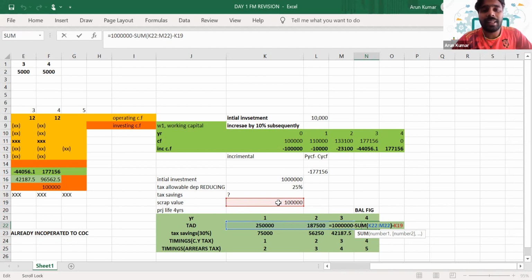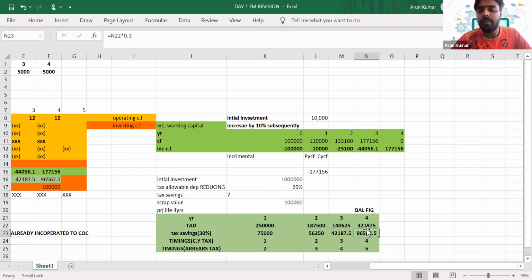And if there is any residual value for this asset, we know that this residual value is an amount that we will get at the end of the useful life by selling that asset. So you won't get the allowance for that particular amount, the residual value. So we should reduce that. That's why I've deducted K19, which is that residual value. And literally the last year, the balance will be 321,875.